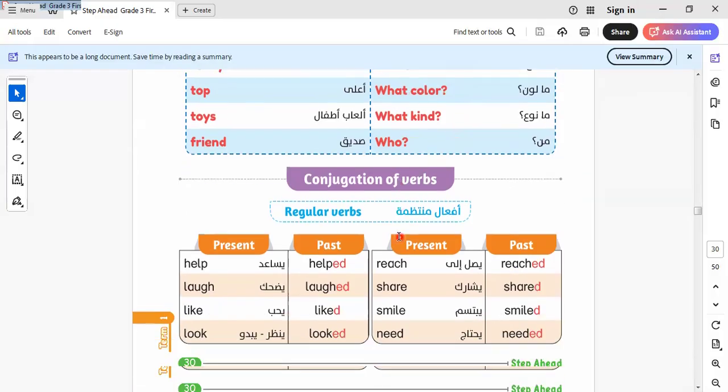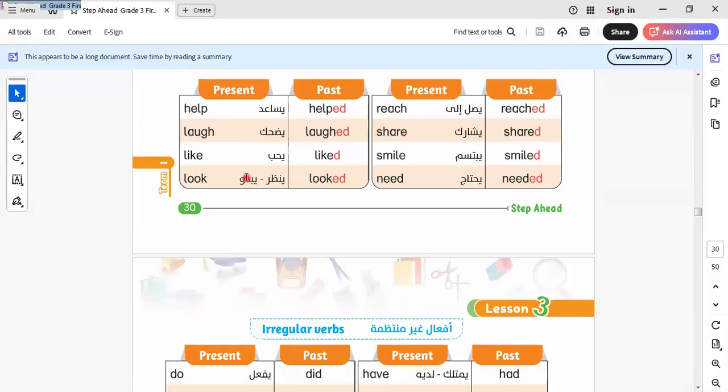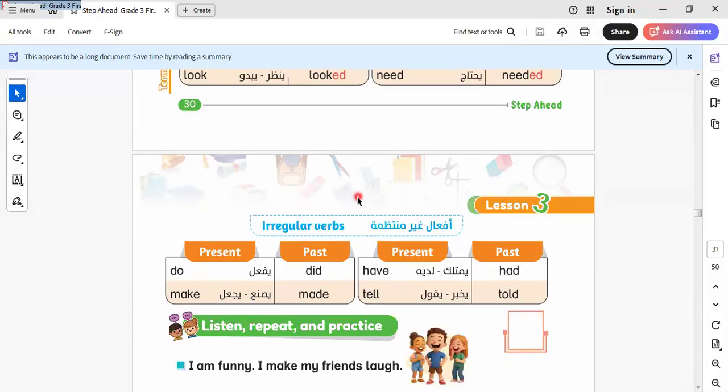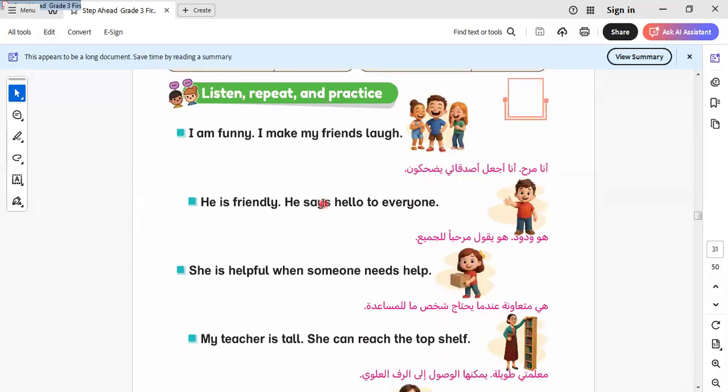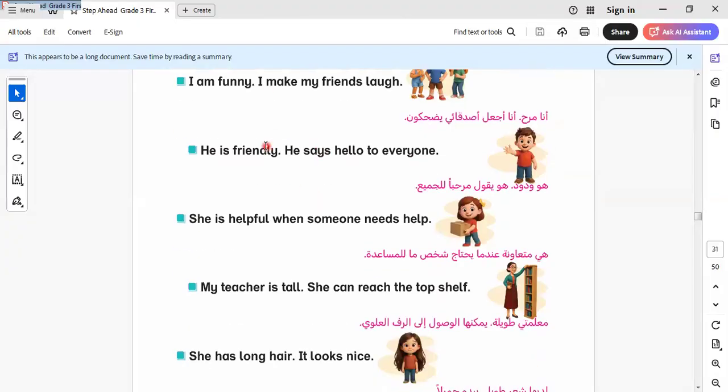Who do we ask about? We ask about the person. Here we have, let's go to another one. Here we have the regular verbs adding ed, like helped, loved. Here are the irregular verbs, and here are the regular verbs. The irregular verbs change completely, as we know, like do, did, make, made, and so on. I think we took it before. Let's know these.